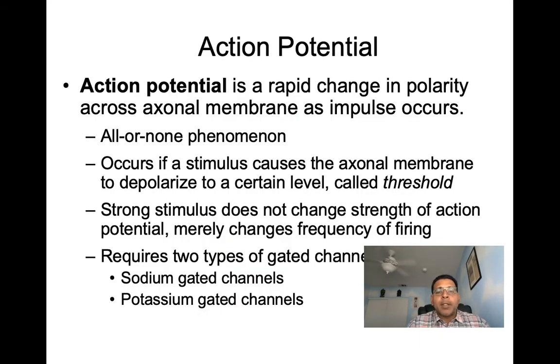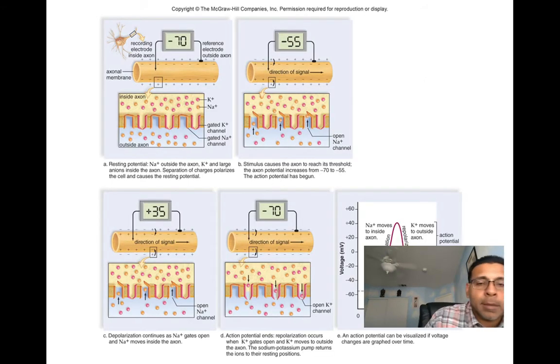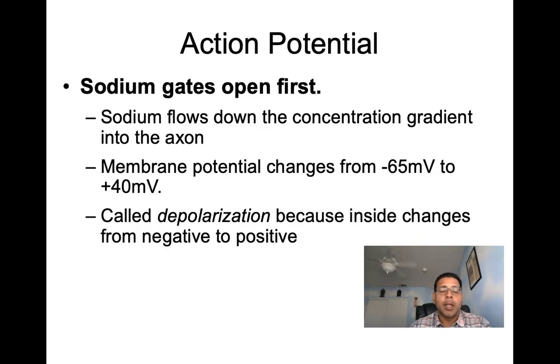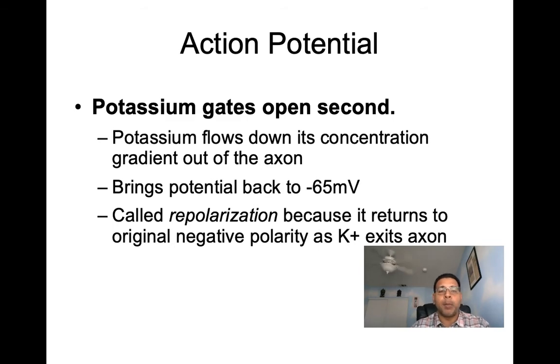So action potentials are a rapid change in polarity across the axonal membrane as impulses occur. Let's continue forward. We said sodium gates open first, and then potassium gates open, leading to repolarization.